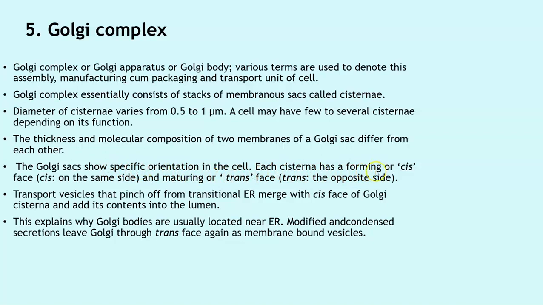Each cisterna has a forming or a cis face, on the same side as the ER, and the maturing or the trans face on the opposite side. Transport vesicles that pinch off from the transitional ER merge with the cis face of the Golgi cisterna and add their content into the lumen. This explains why Golgi bodies are usually located near the ER. Modified and condensed secretions leave Golgi through the trans face again as membrane-bound vesicles.